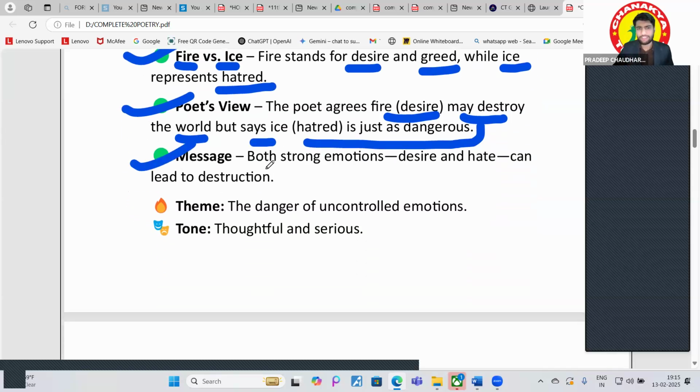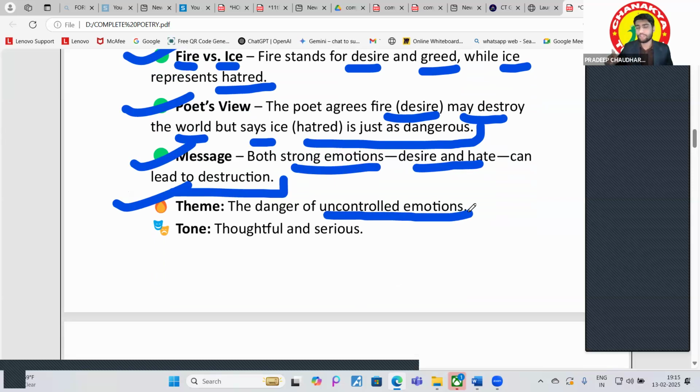If I'm talking about the message, it is that both strong emotions, desire and hate, right? They can lead to destruction. Got it? What is the theme? The danger of uncontrolled emotions. The theme is, what is the theme? The danger of uncontrolled emotions. Right? This is the theme of this.